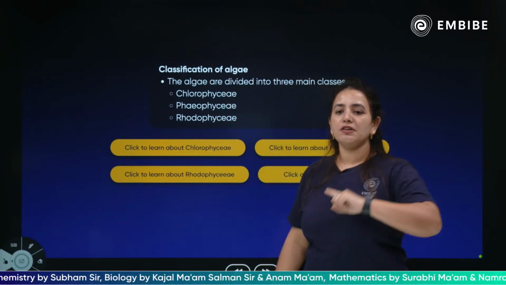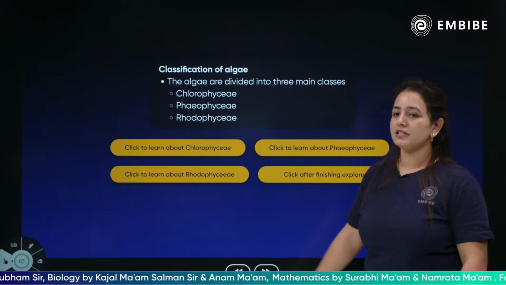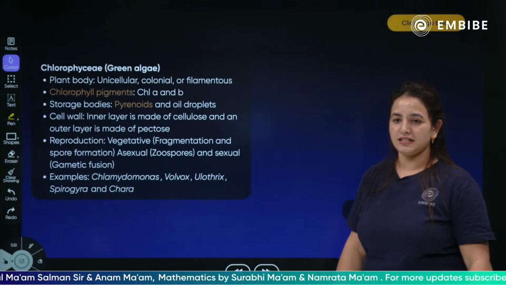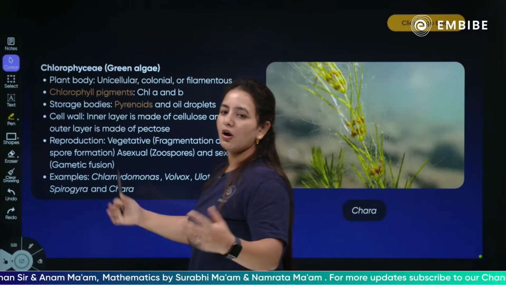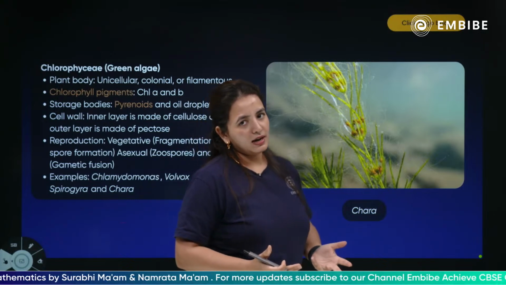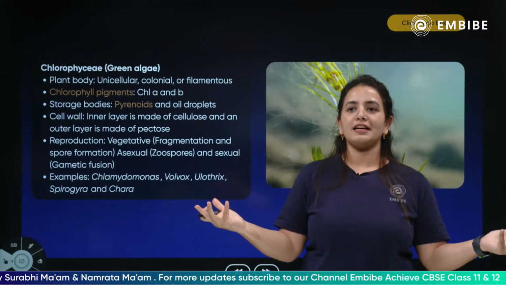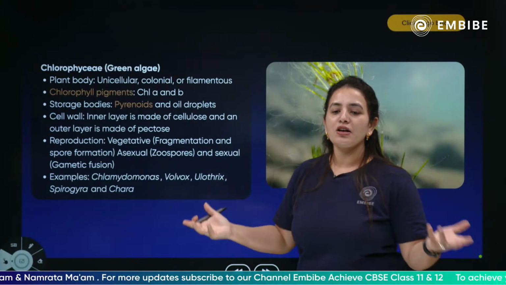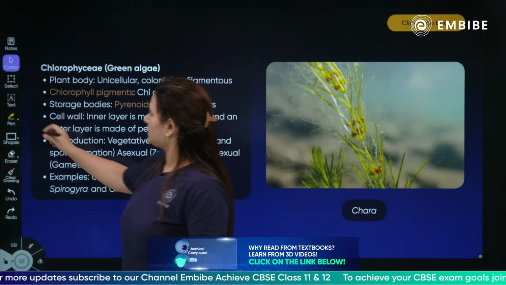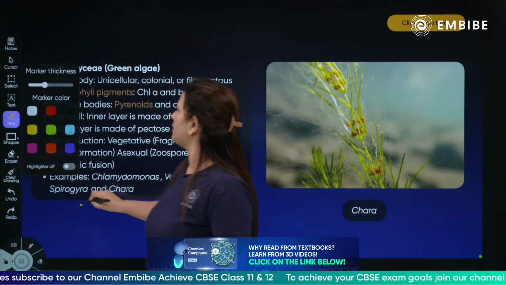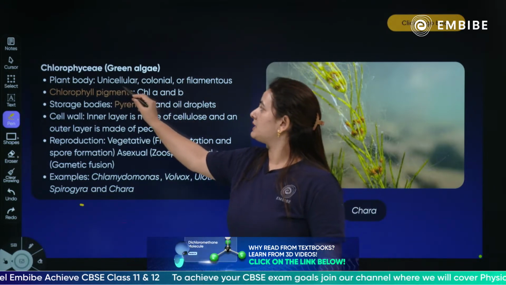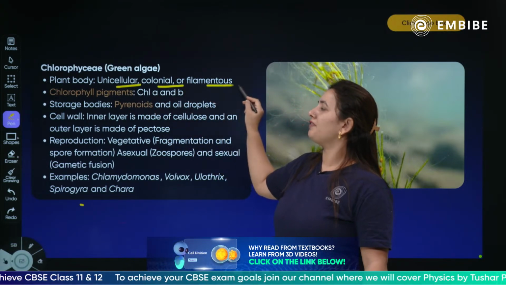Talking about the very first, the Chlorophyceae, let's click the button to know about it. The alternative name is green algae. Of course, the pigments are majorly green pigments. The body structure of the plant could be unicellular, colonial or filamentous.